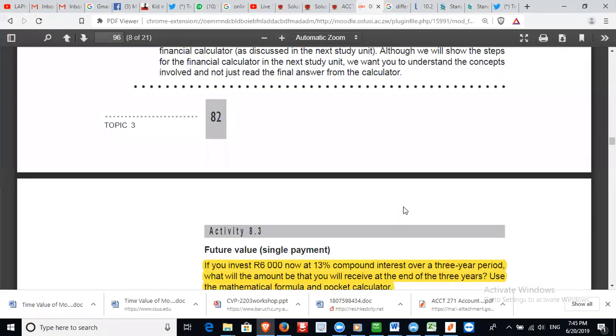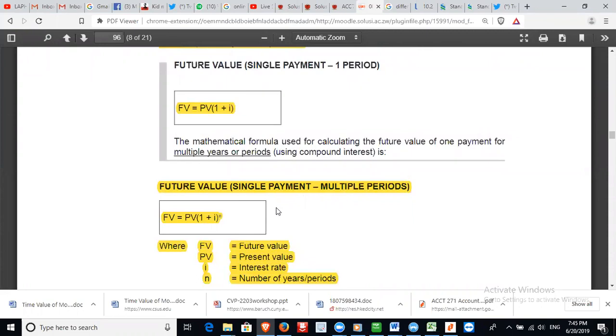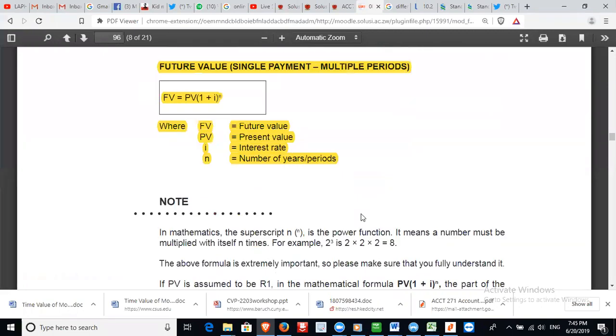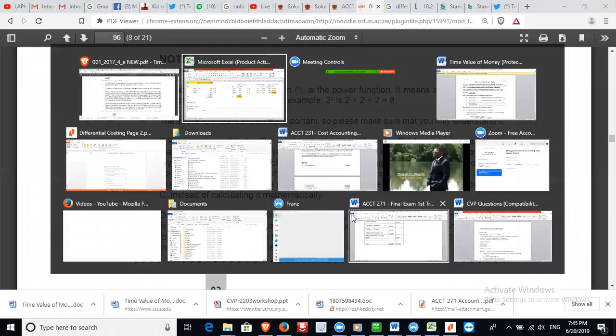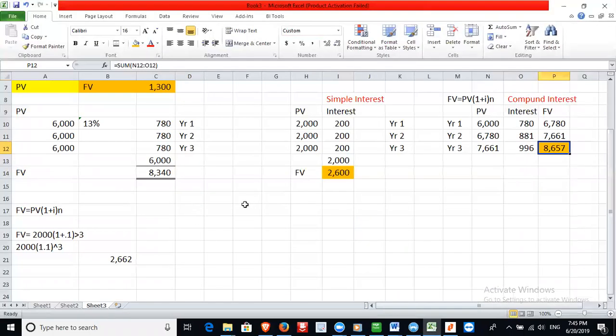So that's the formula for future value. That's how we do calculations on future value. Can I give you another question?